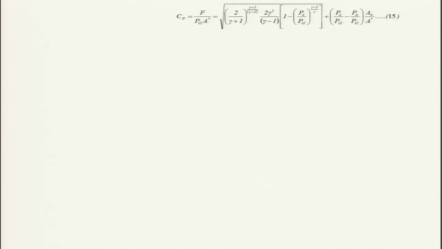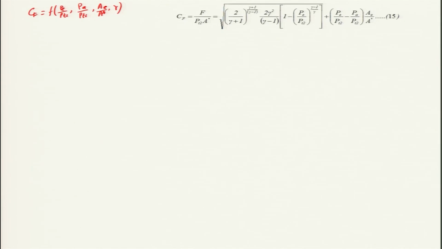If you look at this expression, Cf is basically a function of Pe by Pt2 and Pa by Pt2 and Ae by A star and gamma, the specific heat ratio, and Ae by A star we know is the expansion ratio.